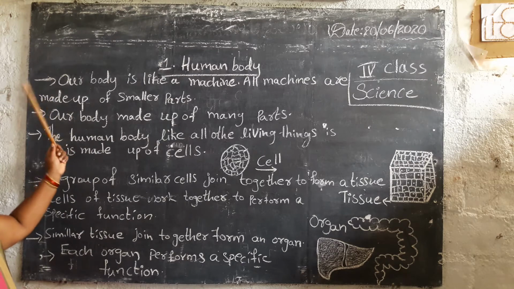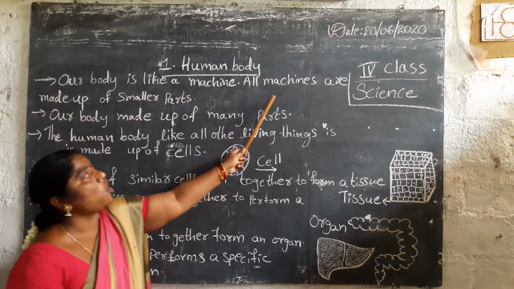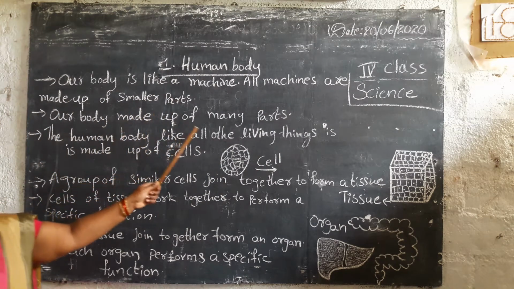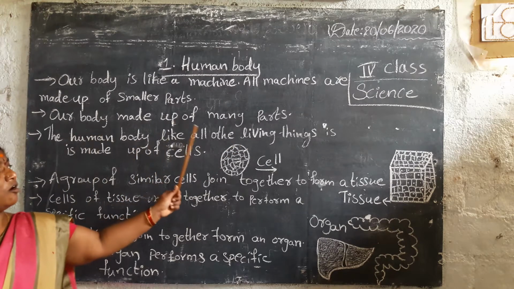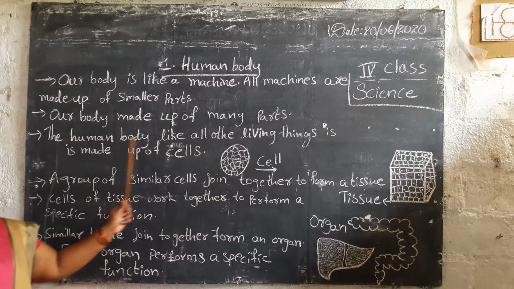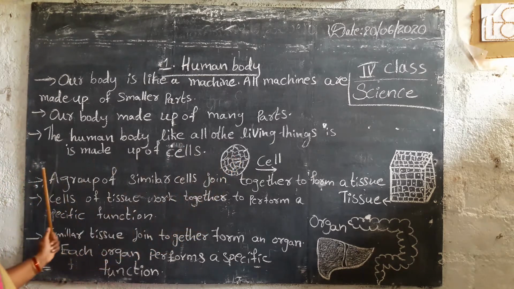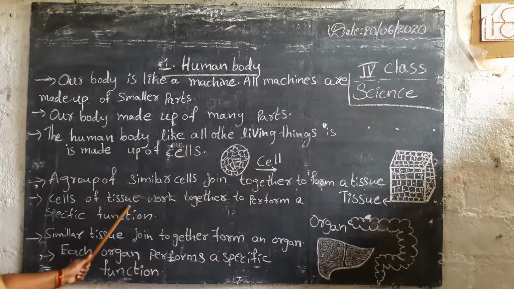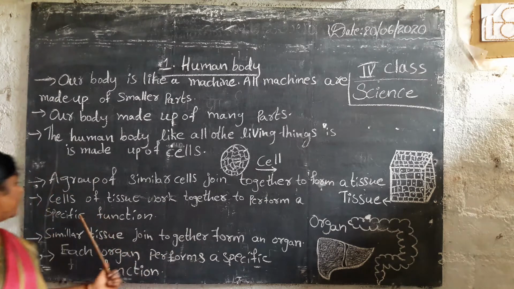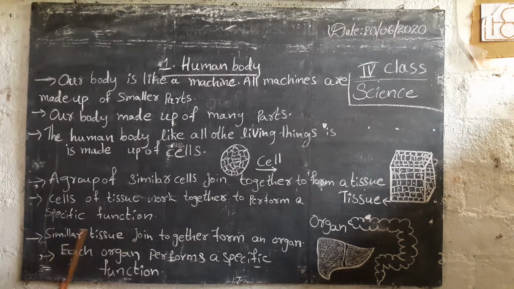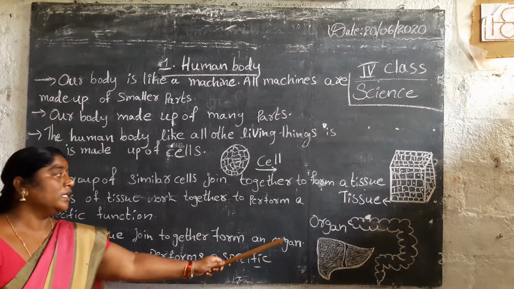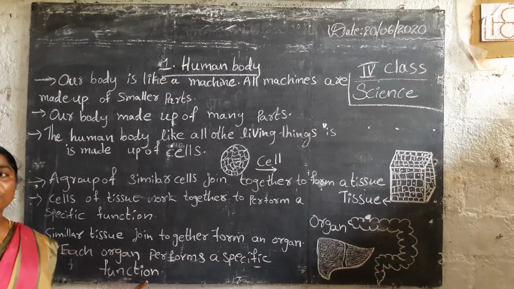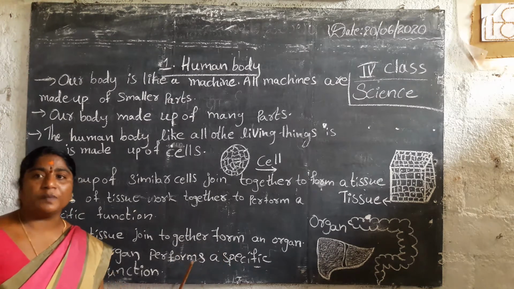One more time I will explain. Our body is like a machine. All machines are made up of smaller parts. Our body is made up of many parts. The human body, like all living things, is made up of cells. A group of similar cells joined together forms a tissue. Cells and tissues work together to perform a specific function. Then similar tissues joined together form an organ. Each organ performs a specific function.